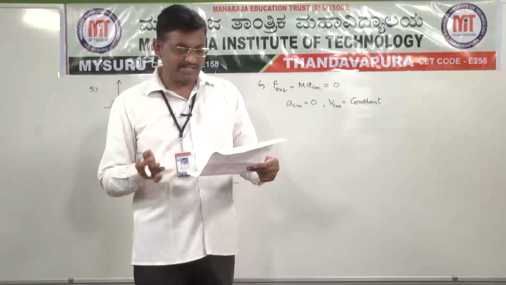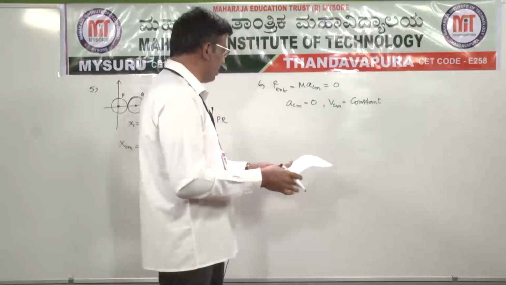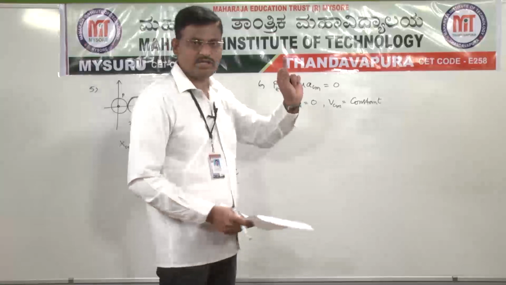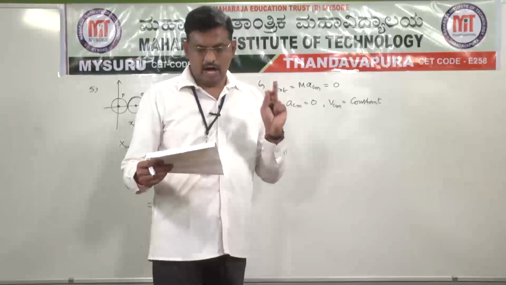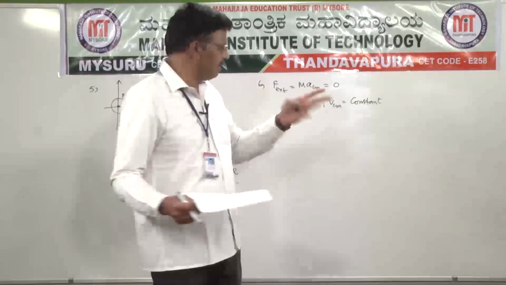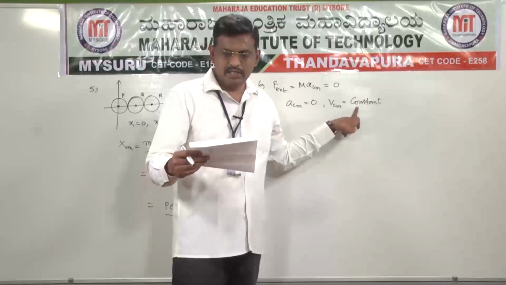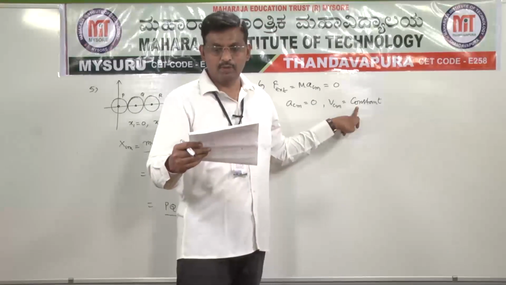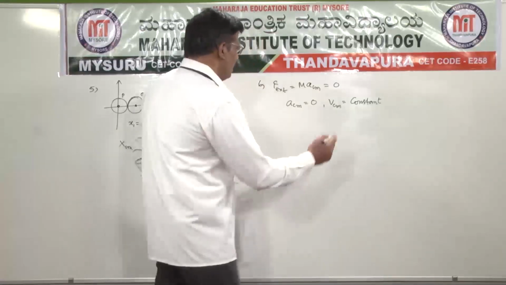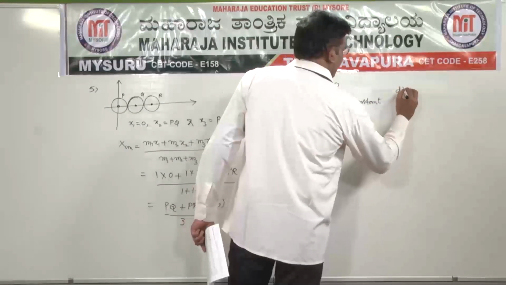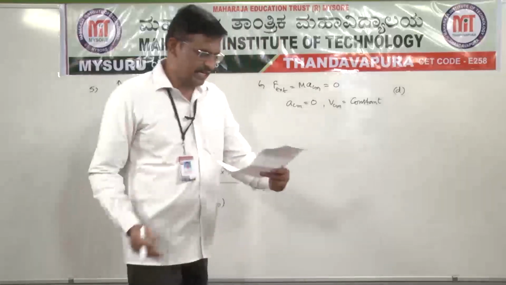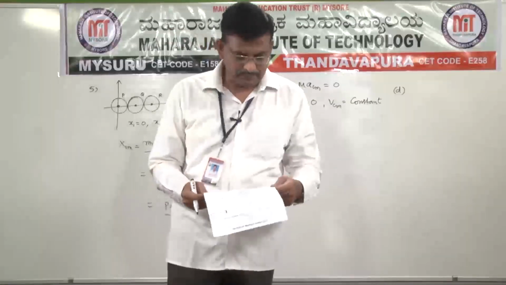Second option, must not accelerate, that is right. Must not accelerate means ACM is equal to 0, correct. And option C, may move, is also correct. So option B is right, option C is right. So check option D, both B and C. So here the correct option is D for the sixth question.